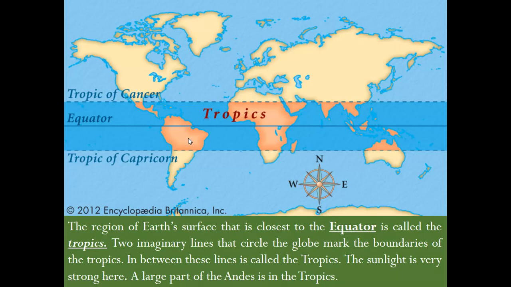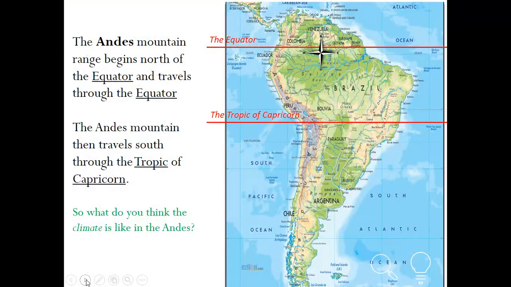A large part of the Andes is in the tropics. So this is South America and the Andes are here in the tropics. The Andes mountain range begins north of the equator up here and travels through the equator. The Andes mountain then travels south through the Tropic of Capricorn, which is here. So what do you think the climate is like in the Andes? Let's have a look.